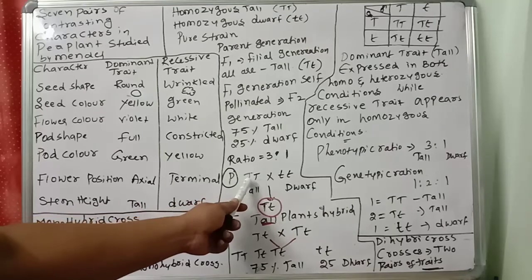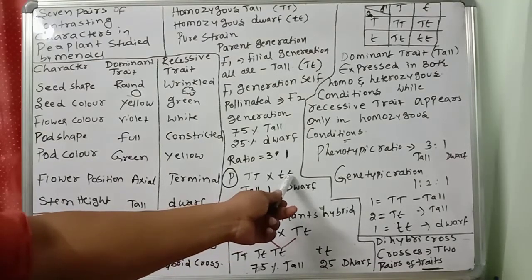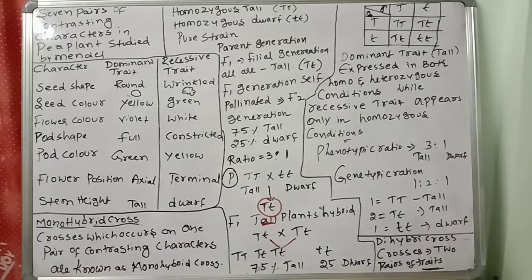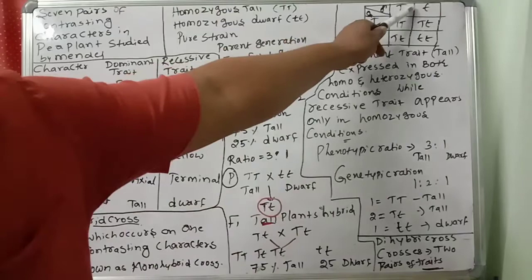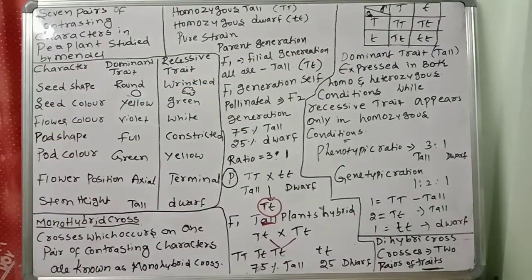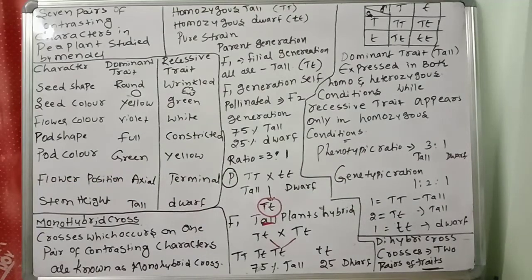Pure tall is crossed with what you call the pure dwarf. What will you get? Capital T, small t. Capital T is dominant. This is a hybrid tall. So when a hybrid tall is crossed, what will we get? We will get 3:1 and 1:2:1.